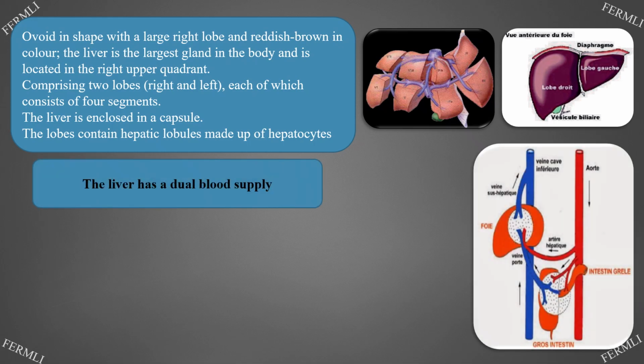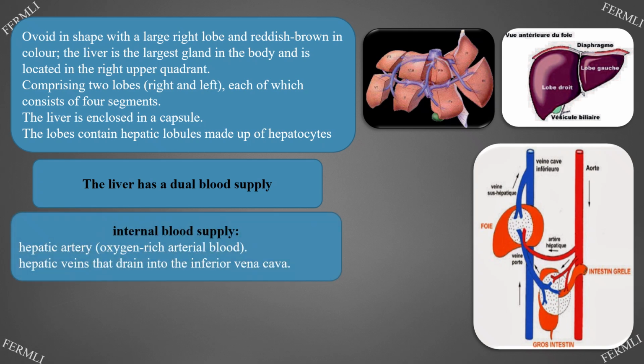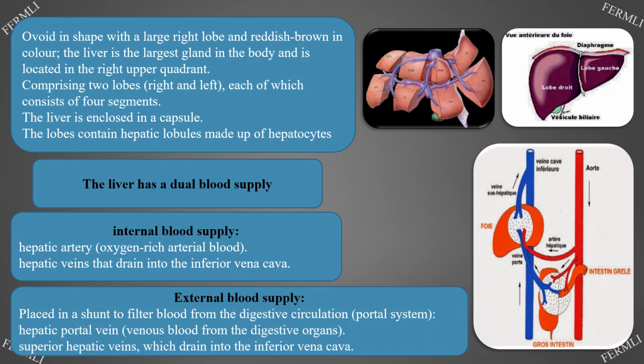The liver has a dual blood supply. Internal blood supply: hepatic artery, oxygen-rich arterial blood; hepatic veins that drain into the inferior vena cava. External blood supply: placed in a shunt to filter blood from the digestive circulation, portal system, hepatic portal vein, venous blood from the digestive organs; superior hepatic veins, which drain into the inferior vena cava.